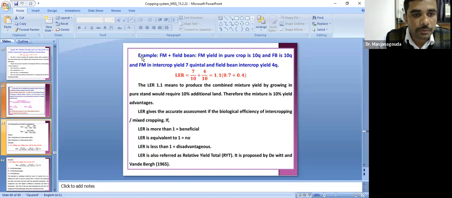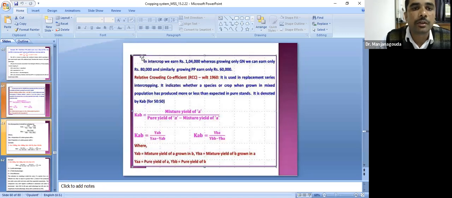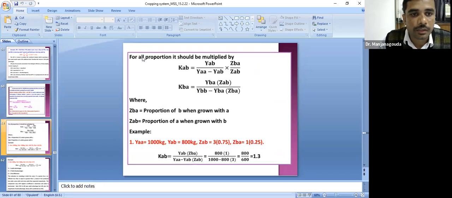With respect to relative crowding coefficient, this is also one of the assessment techniques to evaluate the cropping systems, the intercropping system, when there is a 50% population. This was given by De Wit in 1960. Please note this down. And this is the formula for calculation of the relative crowding coefficient.